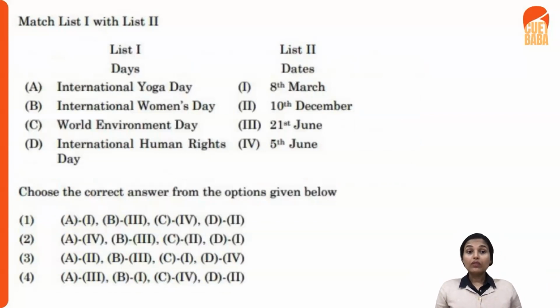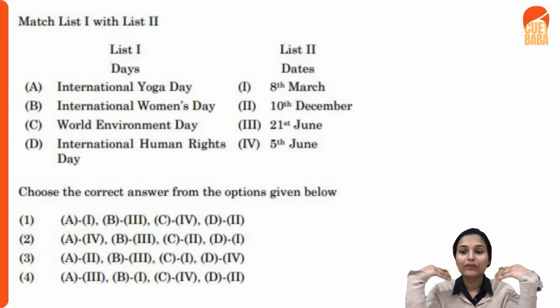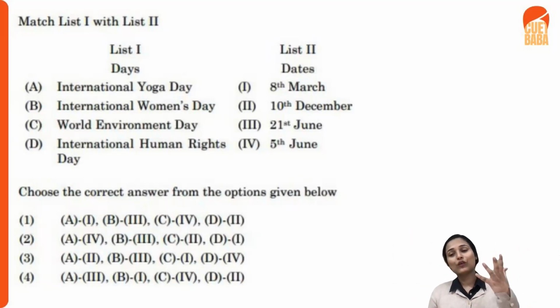All right. So when we covered our international days, while we were discussing it in our class, you might have also made a guess that this is how I have to understand or remember these important days, right? So here: International Yoga Day, International Women's Day, World Environment Day, and International Day of Human Rights.